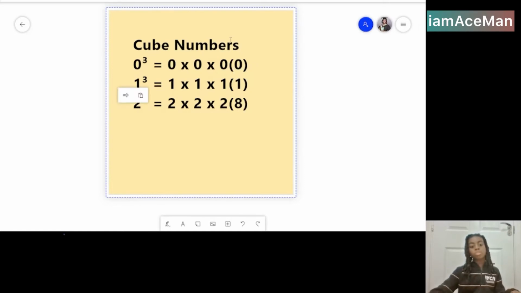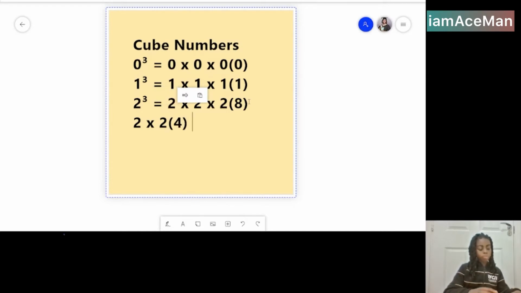The reason why 2 cubed is 8 is, if you do 2 times 2, it's equal to 4, and if you times 4 times 2, that will give you 8. So that's 2 times 2 times 2. Anyways, 3 cubed is 3 times 3 times 3, which is the same as 27.